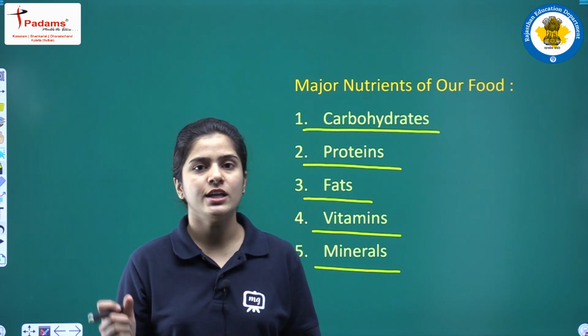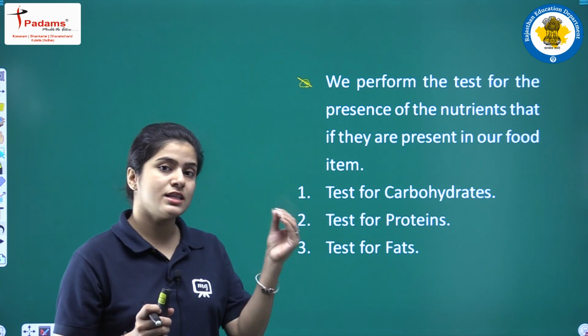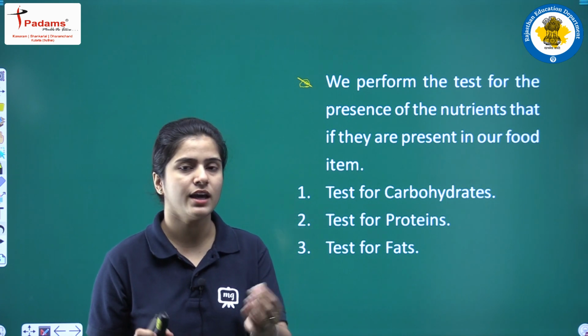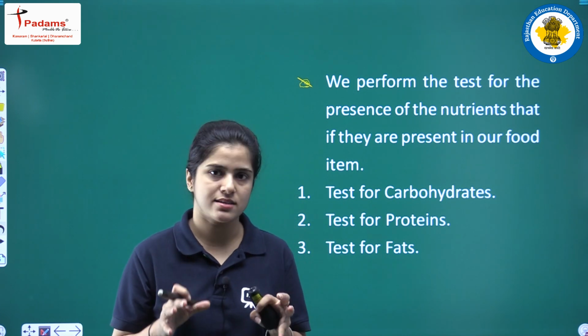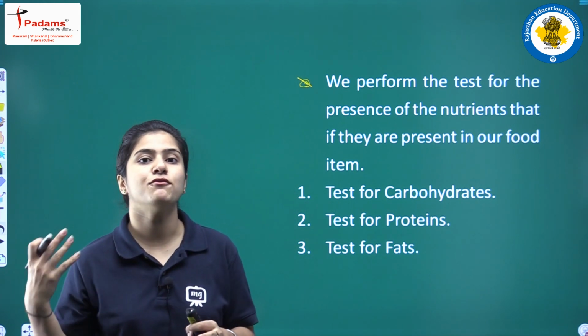So I need to perform some kind of test to check whether a particular nutrient belongs to this dish or ingredient. I have to perform a test for detecting the presence of one particular nutrient in any food item.